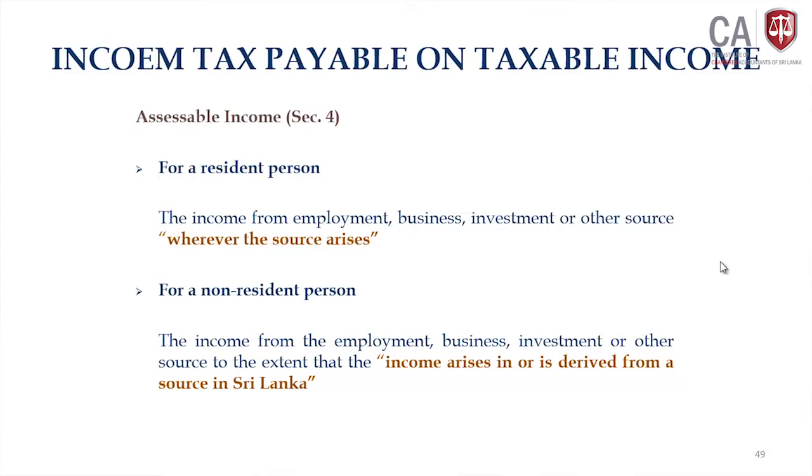Why? A resident person, wherever the source arises, is liable to pay income tax. This is basically the scope of tax, no? You may be knowing this. The resident person is liable for income tax on the income source, wherever the source arises. The non-resident person is liable to pay income tax on those sources which are arising in or derived from a source in Sri Lanka. Okay.